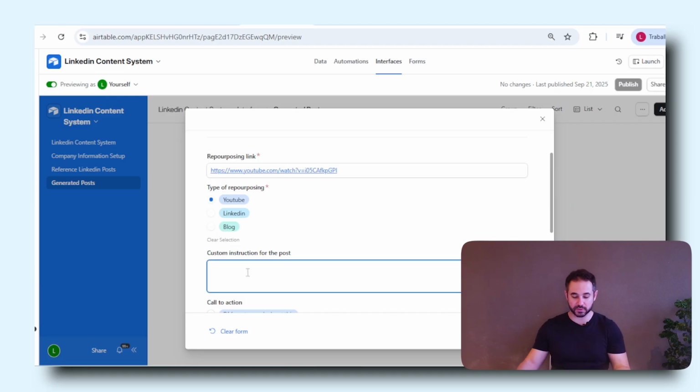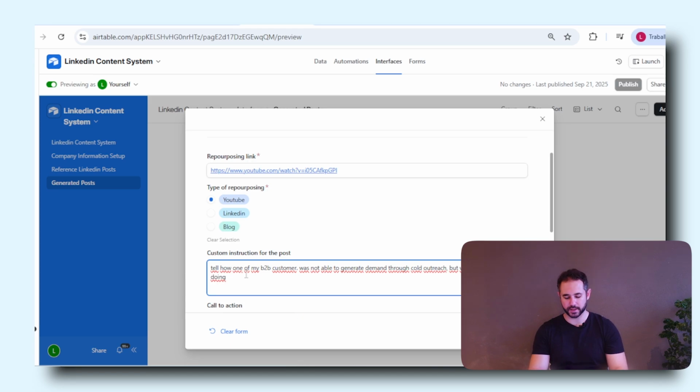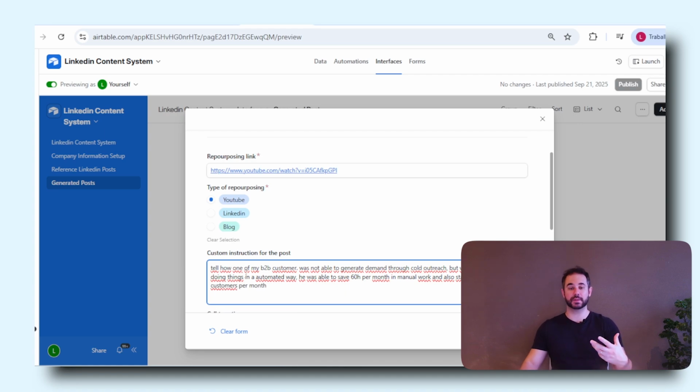And maybe I want to give some custom instruction on how one of my B2B customers wasn't able to generate demand through cold outreach, but with this system and doing things in an automated way, he was able to save 60 hours per month in manual work, and also started closing 2 to 3 new customers per month, right? So I'm giving some custom instructions.